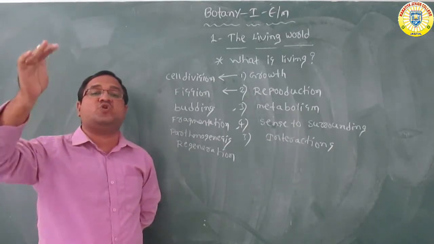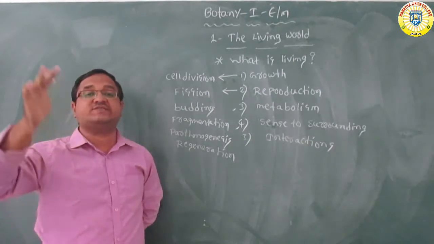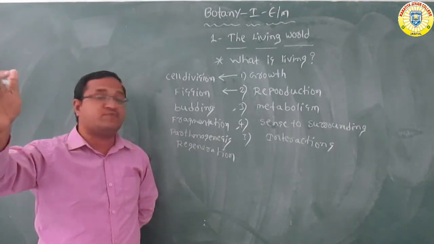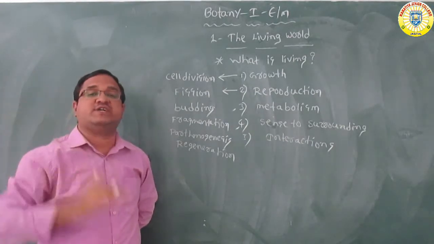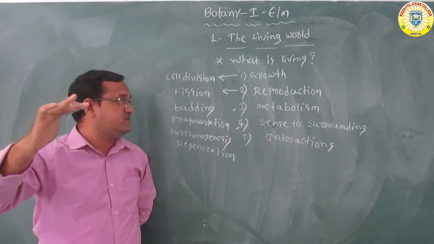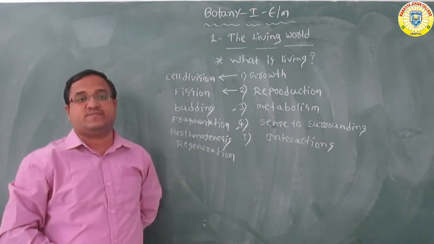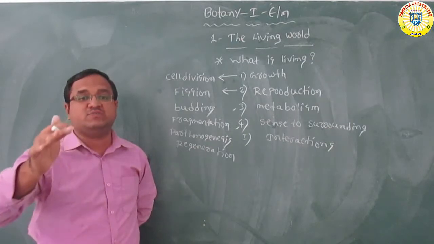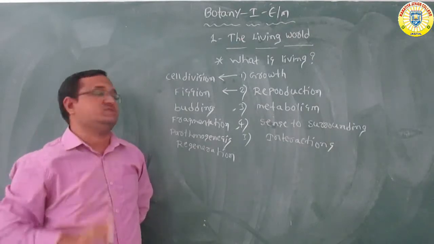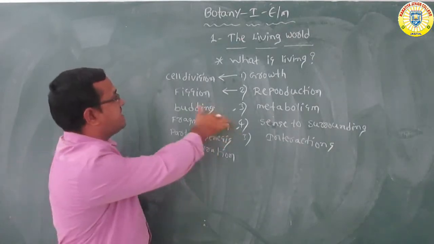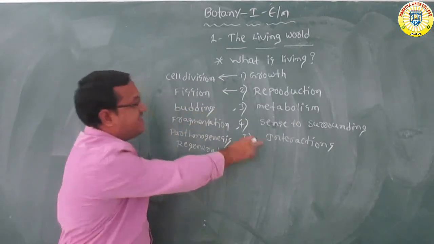So it is possible only in living things. Only living things can show a response to their surroundings. Only living things can sense their surroundings. It is not possible in non-living things. This is the fourth character of the living things. Now the fifth character is interactions.